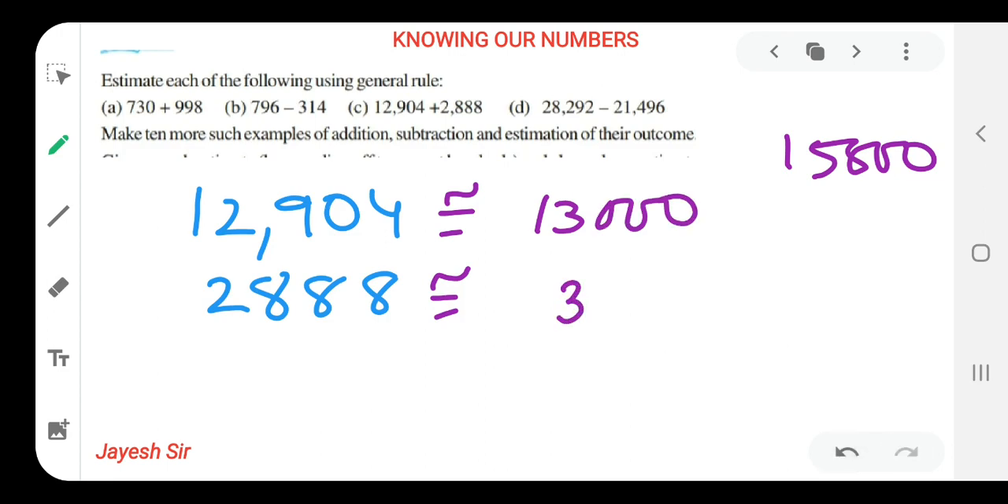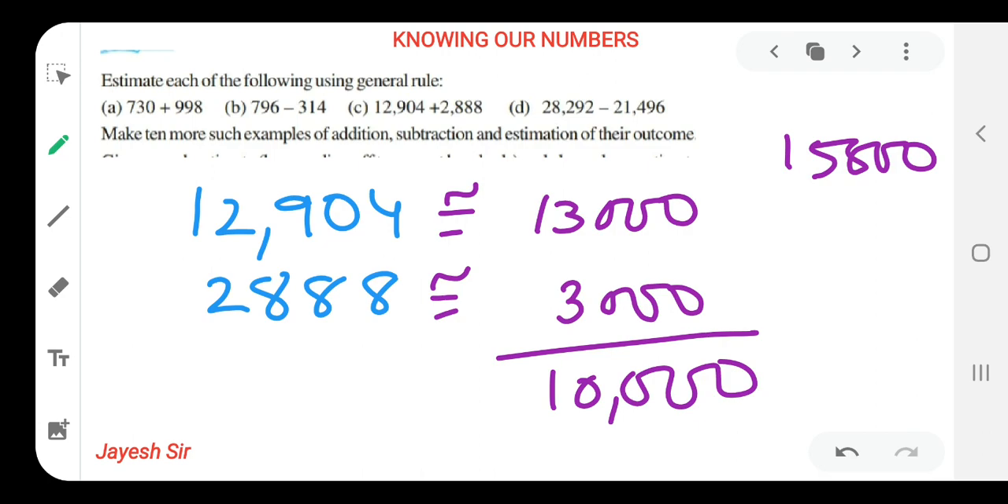Now it is rounded off to 3,000. Now we have to subtract 13,000 minus 3,000. That means 10,000. Yes, friends, we can see a lot of difference in our answer, but we have to add over here, and I have subtracted. So our answer would be 16,000 by adding both of them, friends. I hope you all might be getting it.